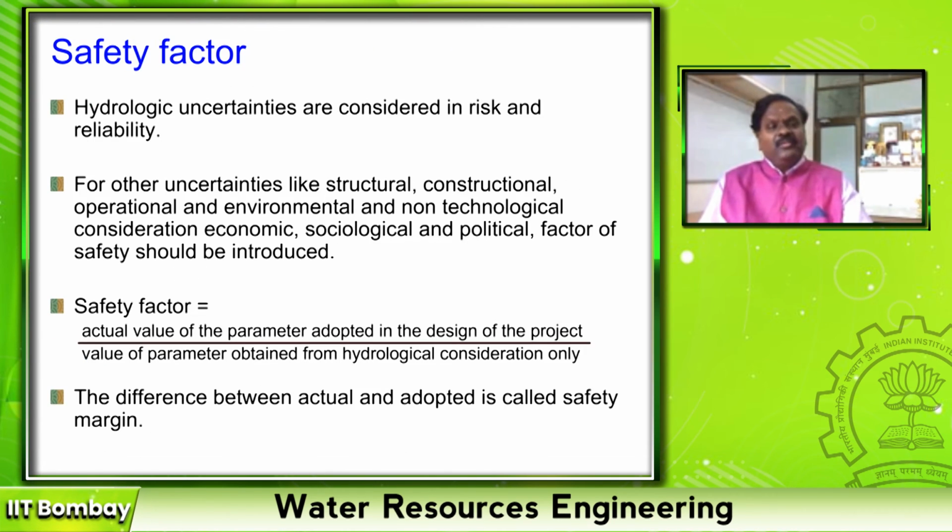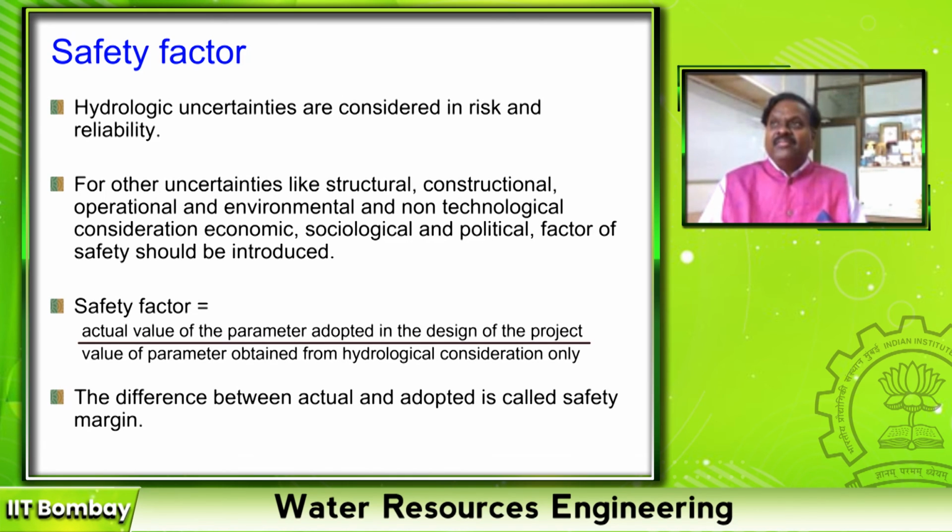Over and above this risk and reliability, we also use a safety factor, like the factor of safety in structural design. You multiply the estimated stress and strain by 2 times, 3 times. That is called the factor of safety. Here, factor of safety in hydrology is the actual value of the parameter adopted in the design divided by the value of the parameter obtained from hydrological consideration.